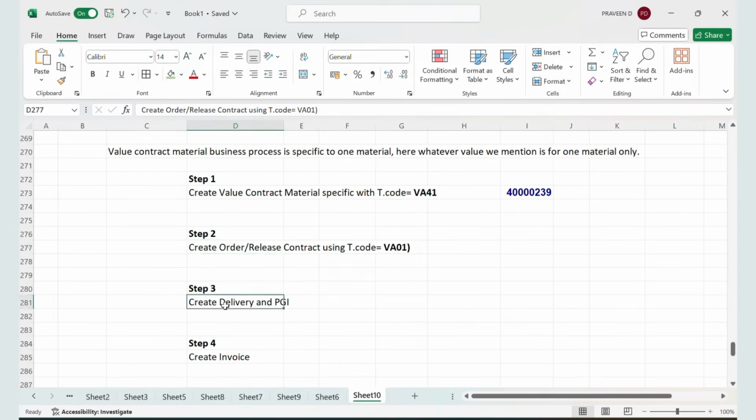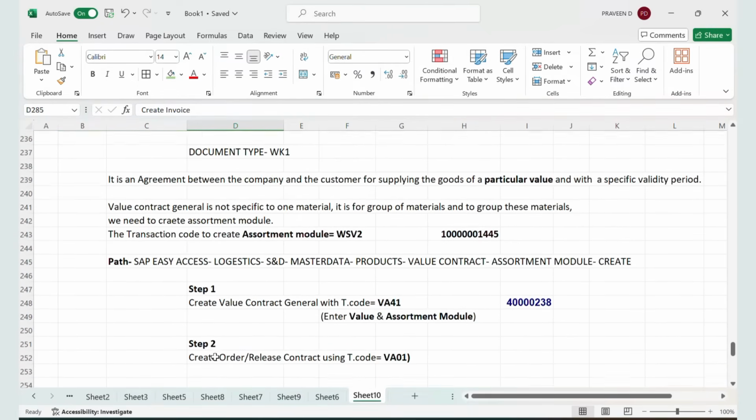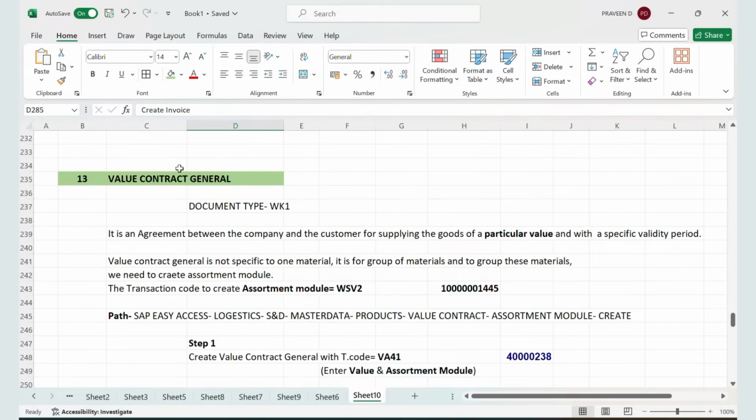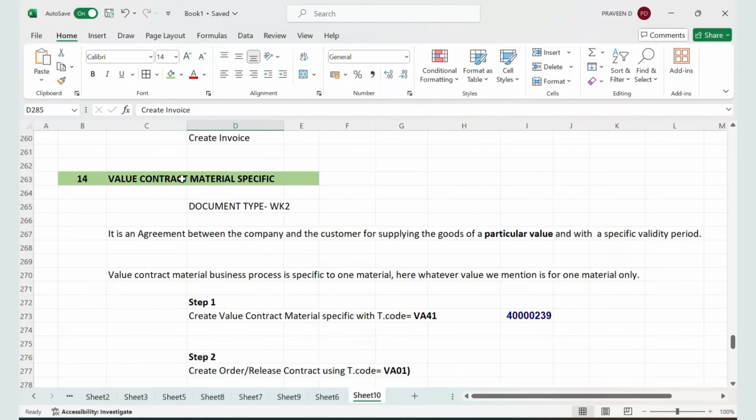So step three is usually the same process. We will create delivery with respect to the sales order and we will create the invoice. So this is the difference from value contract general. In value contract general, we will have the assortment module. In value contract material specific, it is specific to only one material, so we don't have the assortment module.